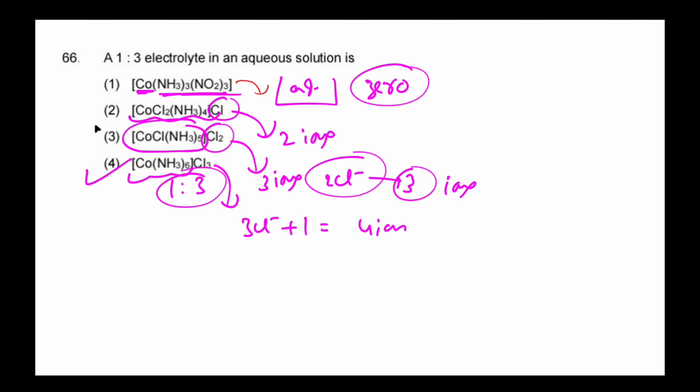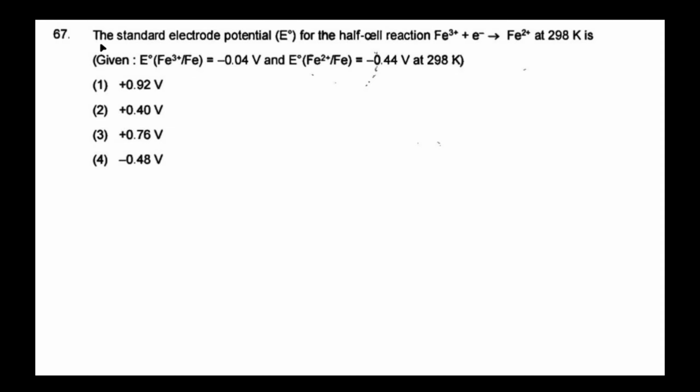So this is 1:1. This is 1:1. This is 1:2. This has no ions present outside the coordination sphere. So this is 1:3.